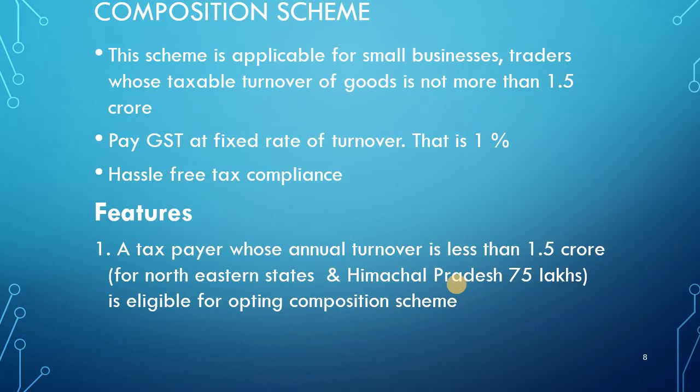It is available only for small traders, to reduce the tax burden and compliance burden, because if they are registered under the regular scheme, they have to file three returns monthly, which is burdensome for small traders. That's why here they can file one quarterly return and one annual return. So the burden is reduced for small traders.